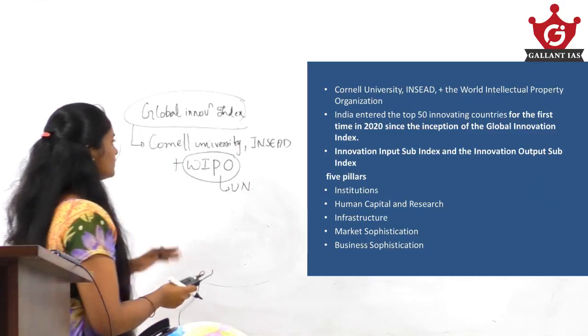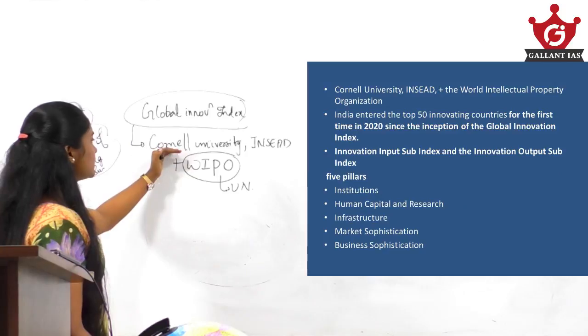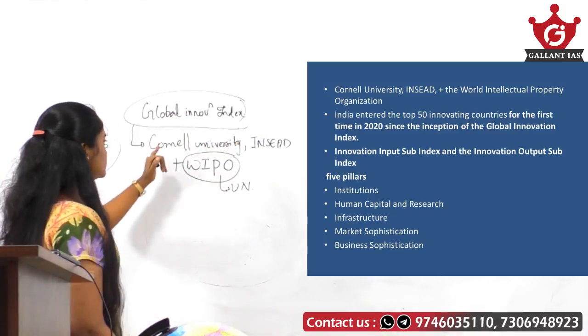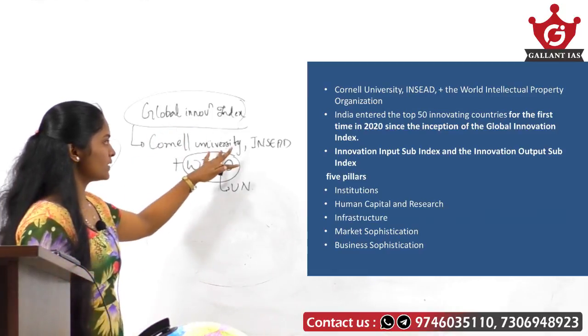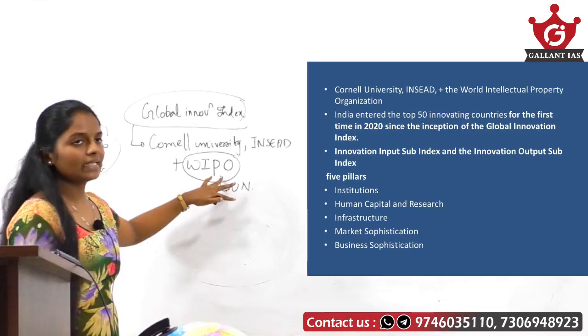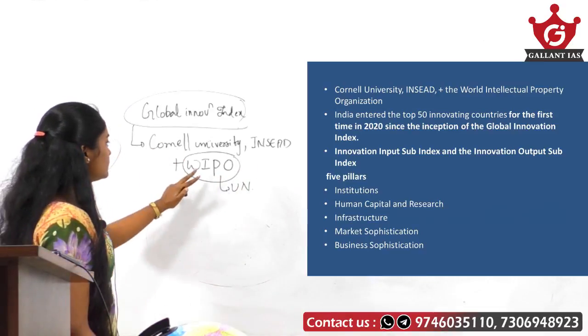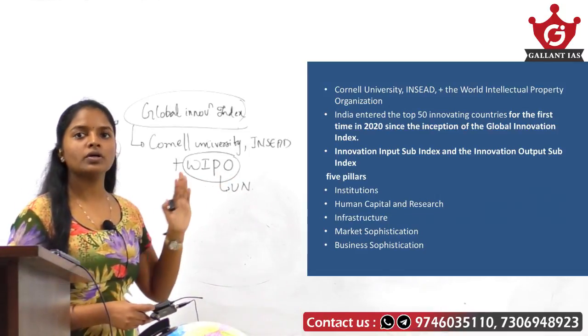Here we learn two facts. The first fact is the authority that publishes this Global Innovation Index: it is published by Cornell University, INSEAD plus the World Intellectual Property Organization. And the second fact is that this World Intellectual Property Organization is a specialist agency of the UN.